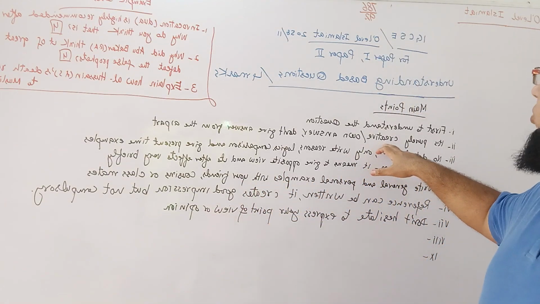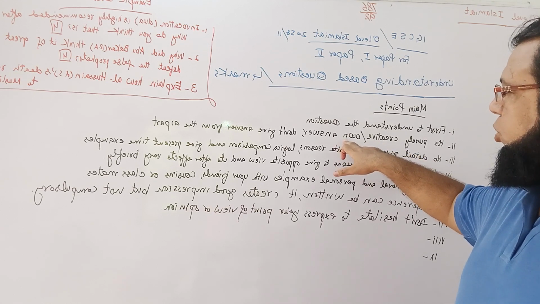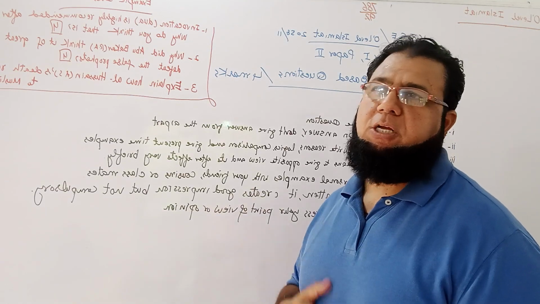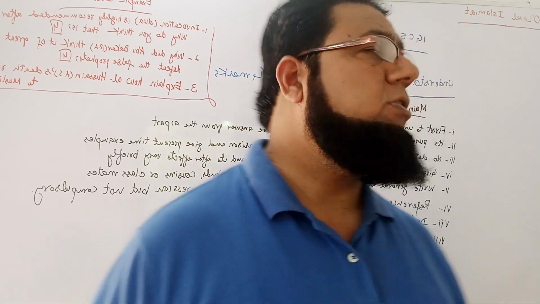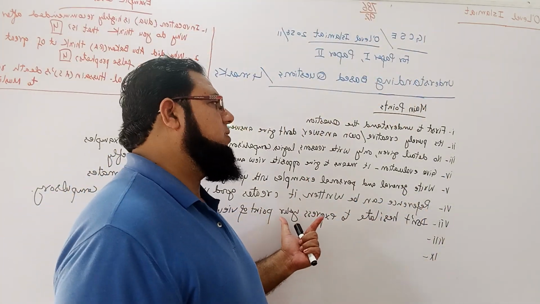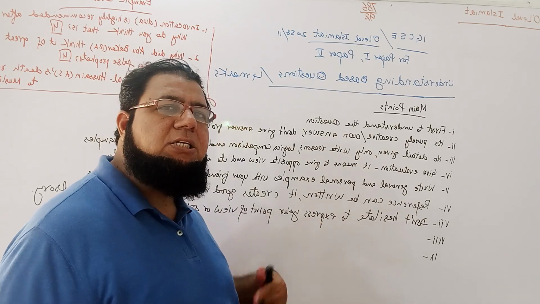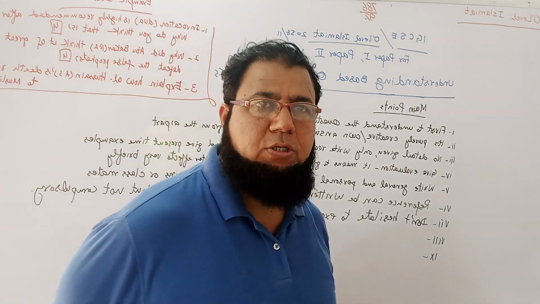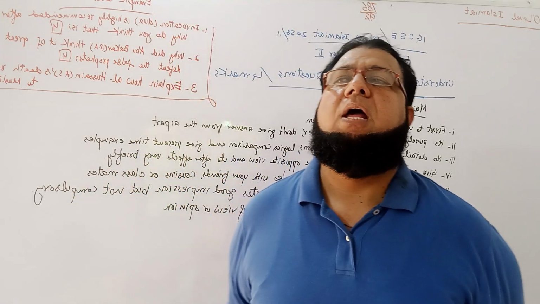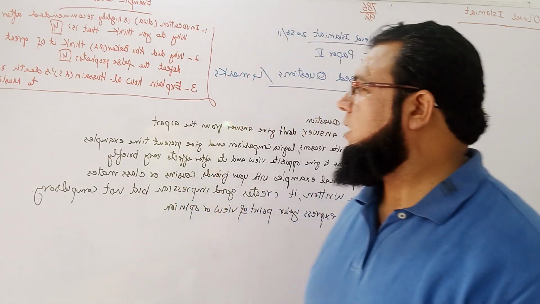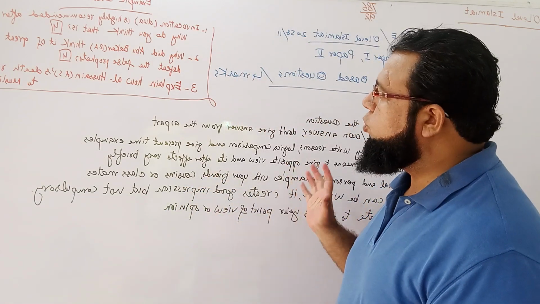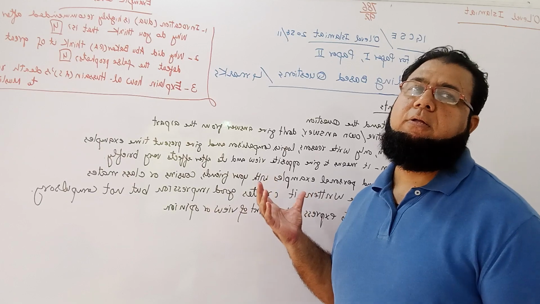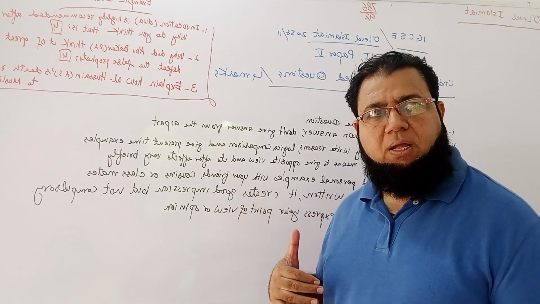Number two, it's purely creative. Write your own answer. Don't give the answer from the A part points. It means the B part answer is your creativity. Just like in the English paper, you create the situation, you create the environment, and then you answer. Similarly, in B parts of Islamiat, you should think about what its answer can be. You will think in your own way and then you will write.